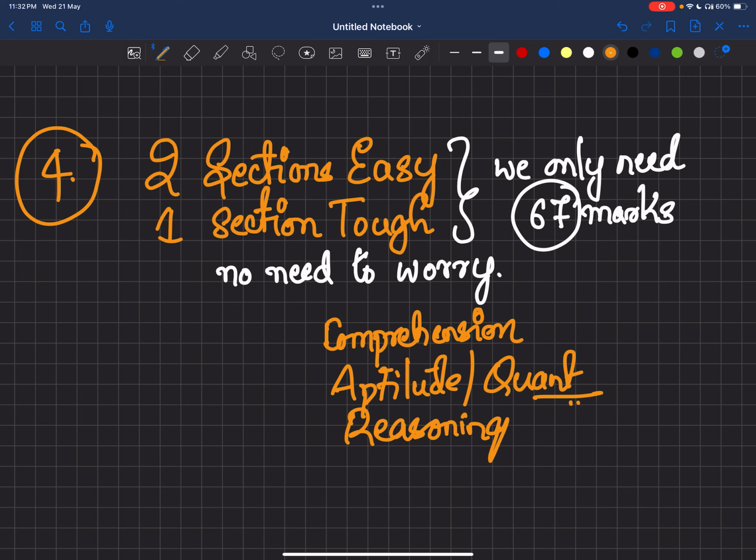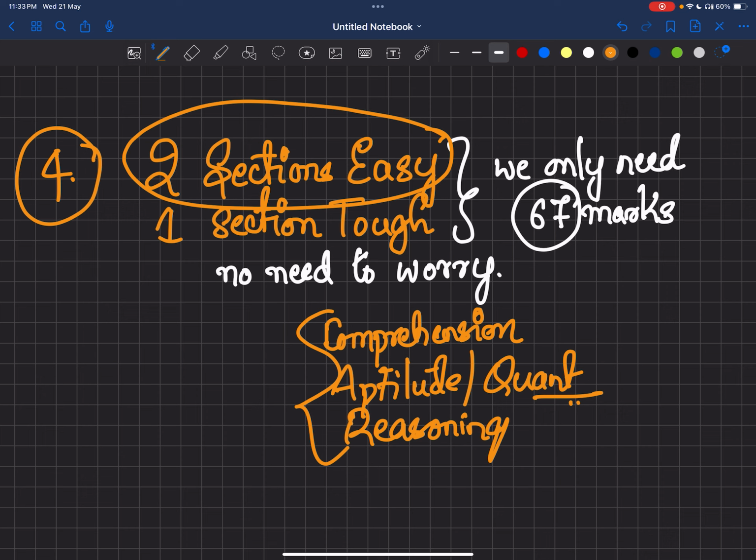So see, there are 3 sections. UPSC will definitely make one section hard. Sometimes we feel that we are good at quant, but if you see the 2023 paper, the quant was very hard, right? When such bouncers come in the exam, we need to focus on the easy sections.